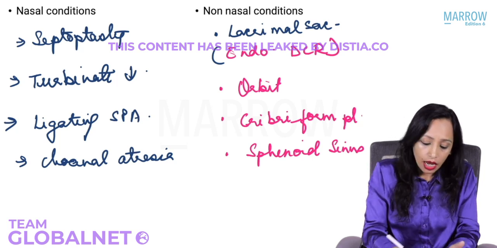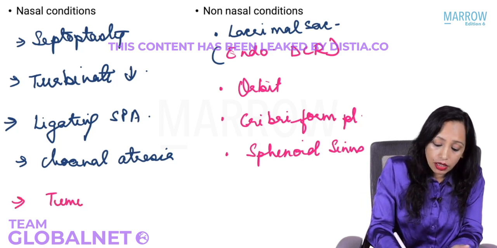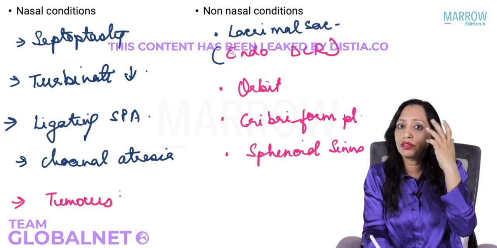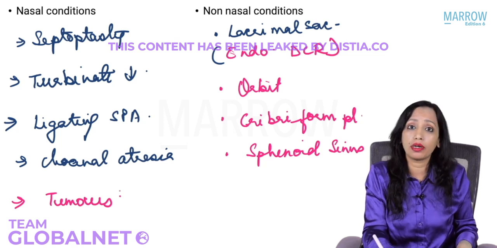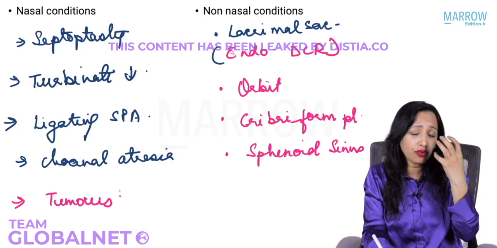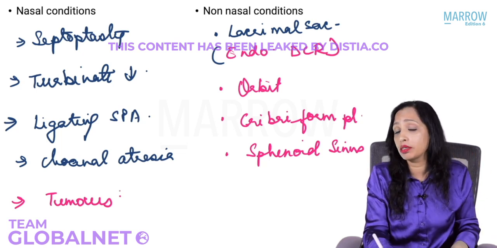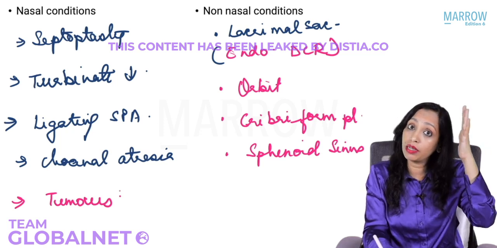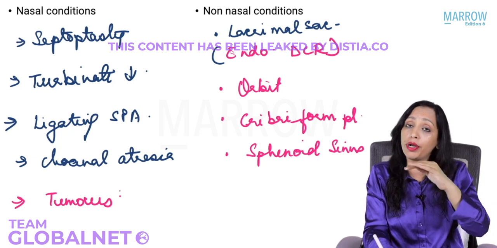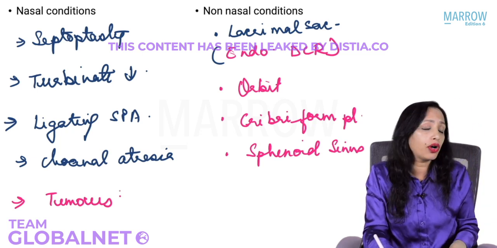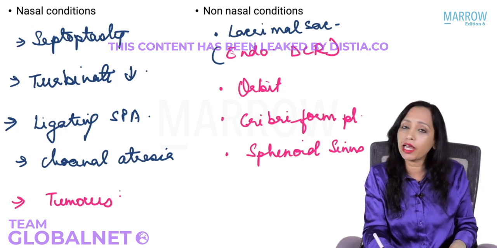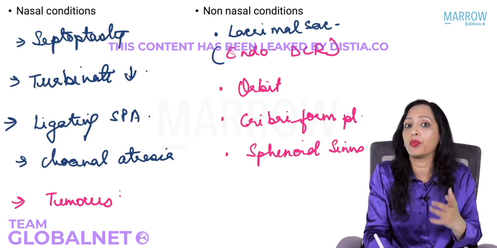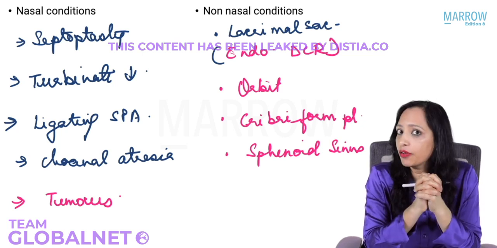In fact, nowadays, a very important thing, tumors. The tumors of the nose, which were initially approached by external incision, most of them can be removed endoscopically. Angiofibroma, the tumors of the nose, the carcinomas, inverted papillomas. Yes, if they are too extensive, where you cannot go endoscopically, like extending very laterally on the roof of the orbit or intracranially a lot, all that you cannot approach endoscopically. But yes, if the expertise of the surgeon is there, then most of the tumors also of the nose you can approach endoscopically. So now do you know what the indications of FES are?